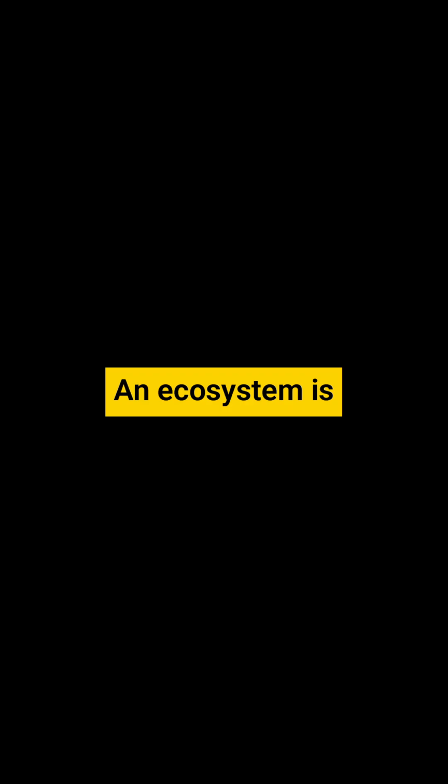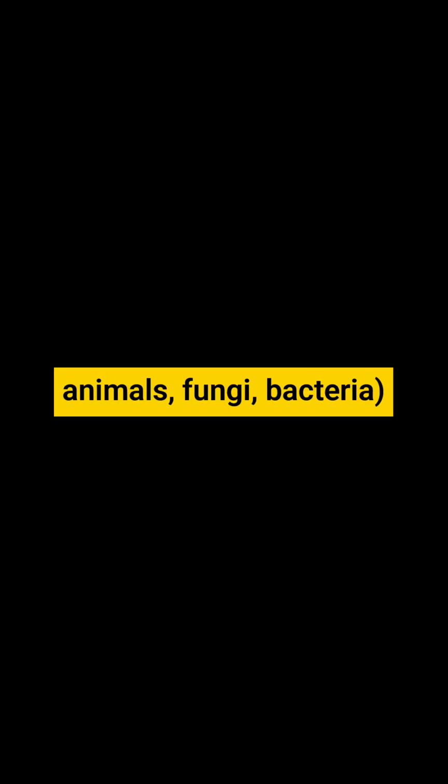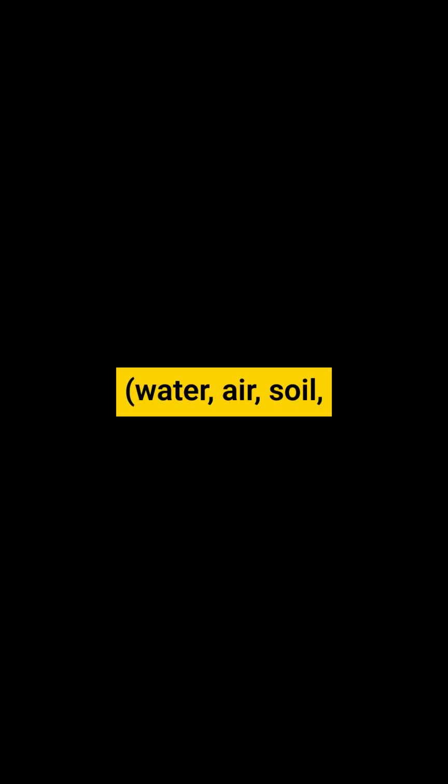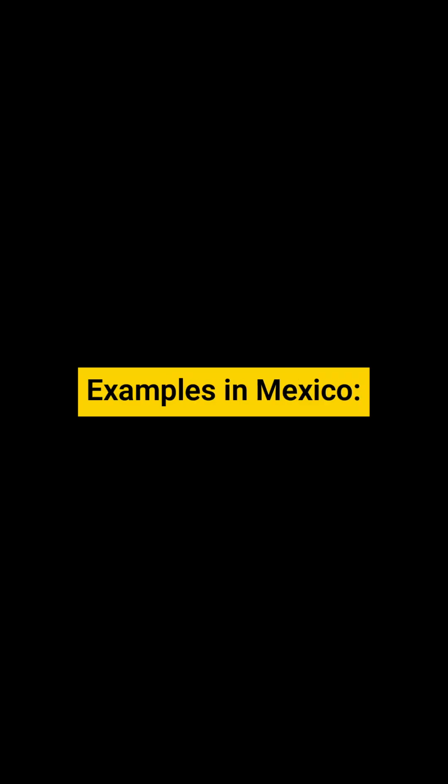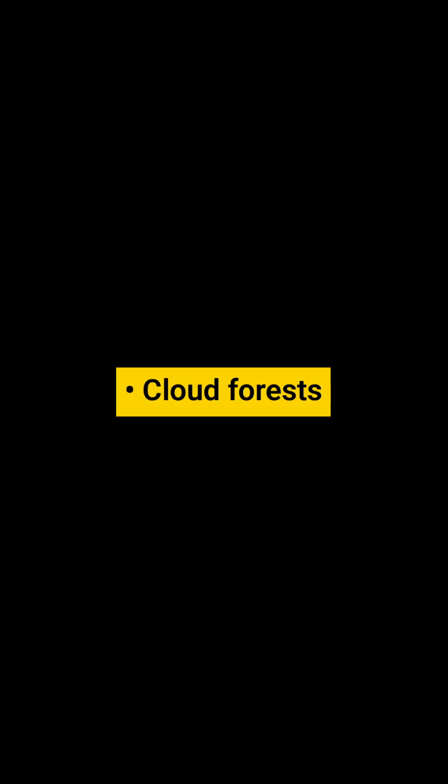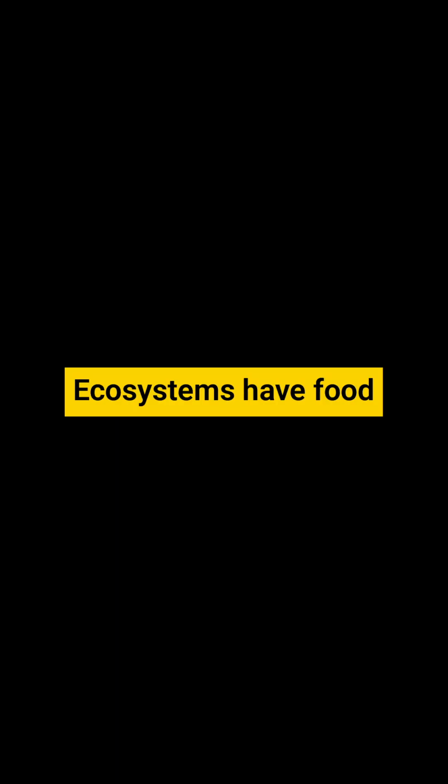Ecosystems. An ecosystem is living things: plants, animals, fungi, bacteria, plus their environment: water, air, soil, climate. Examples in Mexico: Lacandon jungle, Sonoran desert, cloud forests, coral reefs. Ecosystems have food chains, energy cycles, and balance between species.